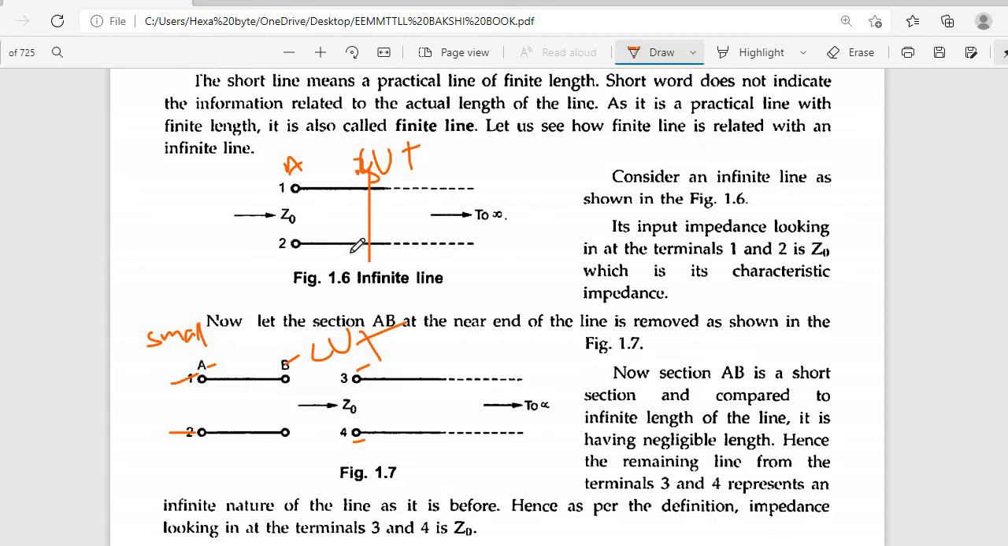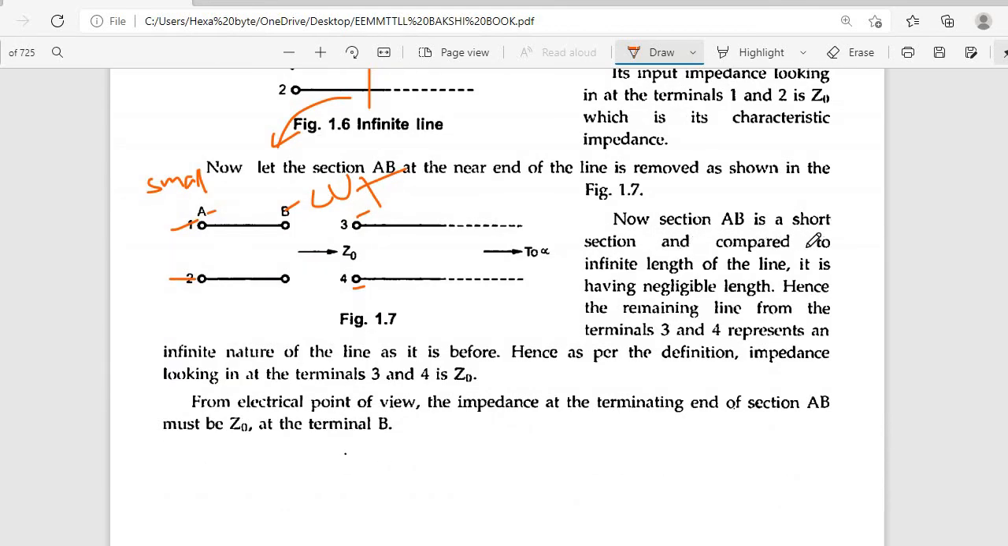Now we are cutting this and taking the section individually. Section AB is a short section, and compared to the infinite length of the line it has negligible length. Hence the remaining line from terminals 3 and 4 represents an infinite line. Cutting a part of the line leaves it infinite in length, so as per the definition the impedance looking at terminals 3 and 4 is again Z0. No variation.